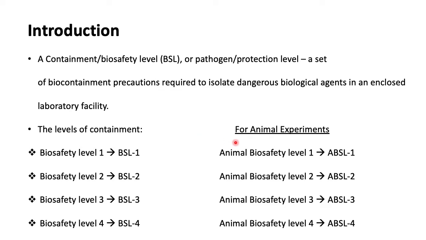Similarly, if you are carrying out such experiments requiring the use of dangerous biological agents on animals, you will have animal biosafety level 1 or ABSL 1, animal biosafety level 2 or ABSL 2, animal biosafety level 3 or ABSL 3, and animal biosafety level 4 or ABSL 4.